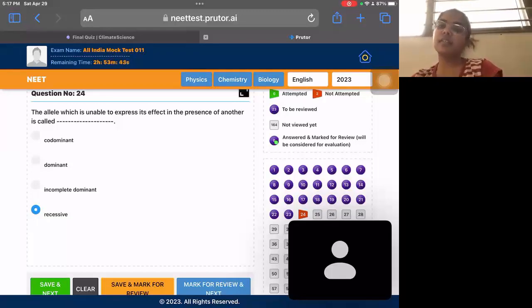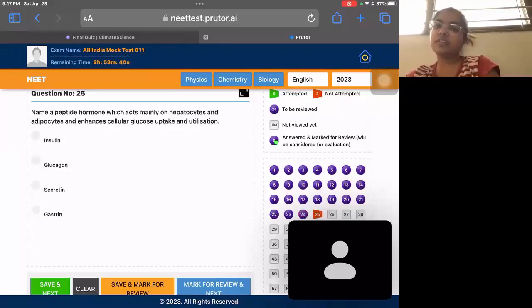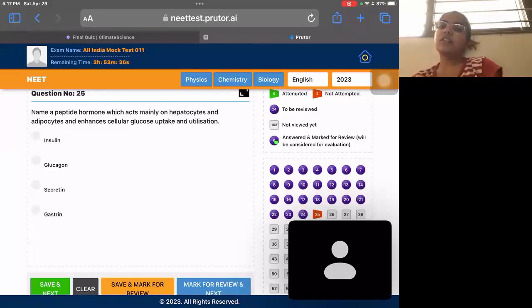Then the next question is: which peptide hormone acts mainly on hepatocytes and adipocytes and enhances cellular glucose uptake and utilization? The hormone which uses glucose for the body requirements is insulin. That's the only hormone which decreases the glucose in the body and increases its uptake by the cells or the muscles. So insulin is the correct one.